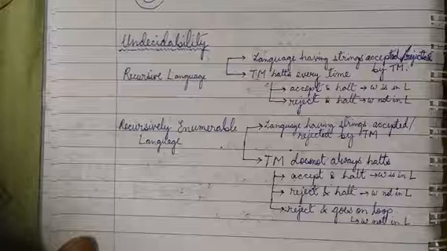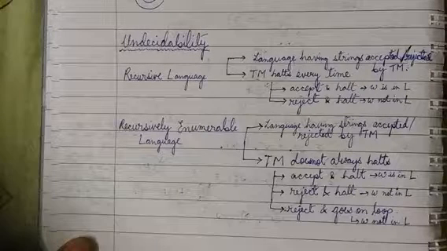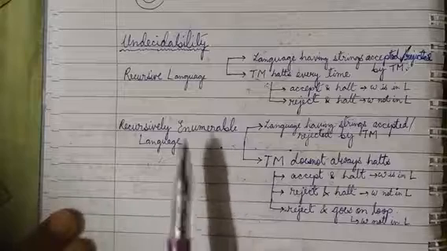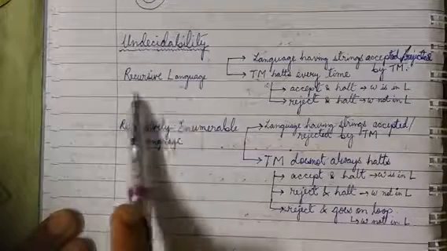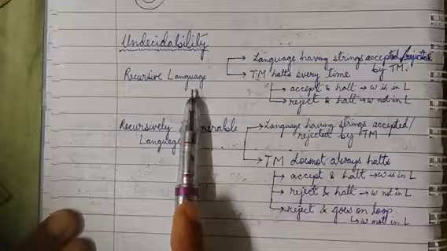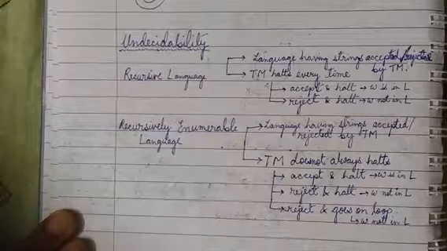Firstly, we have to understand clearly: one is the recursive language, another is the recursively enumerable language. So here two languages have been given, and from the beginning we can see what a recursive language is. Whenever these two names are there, it is always associated with a Turing machine.